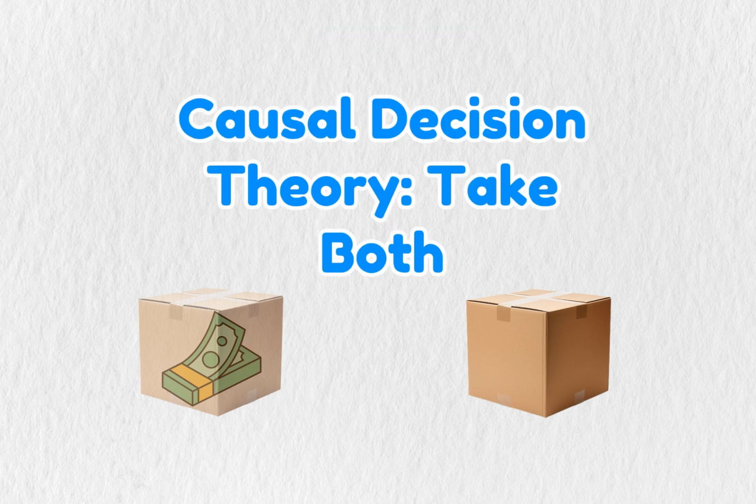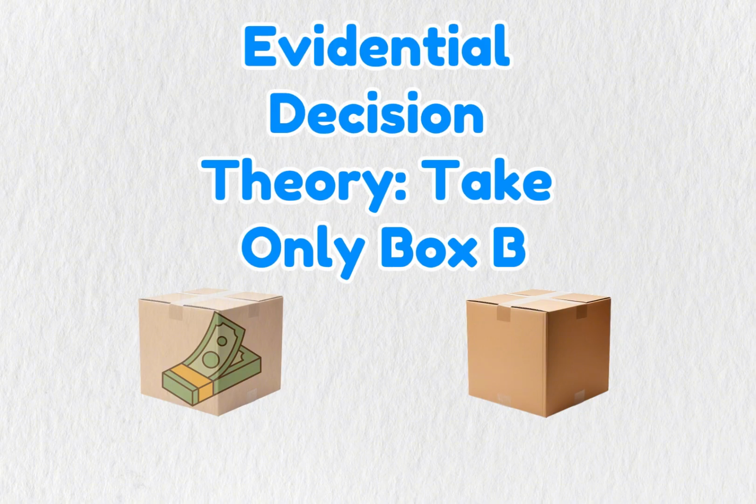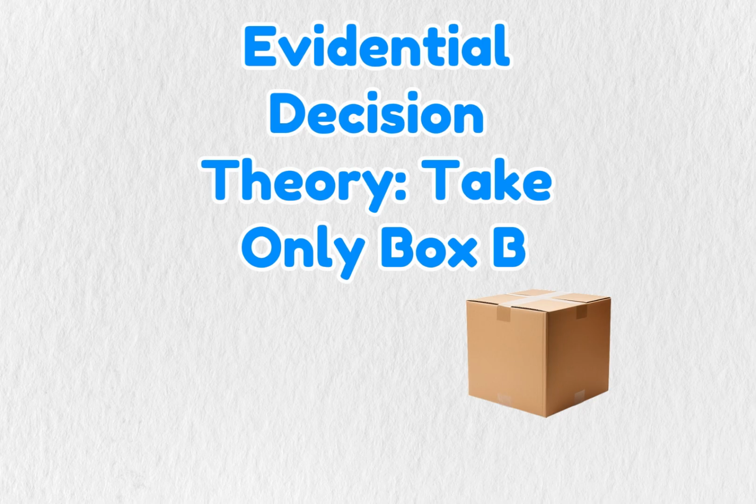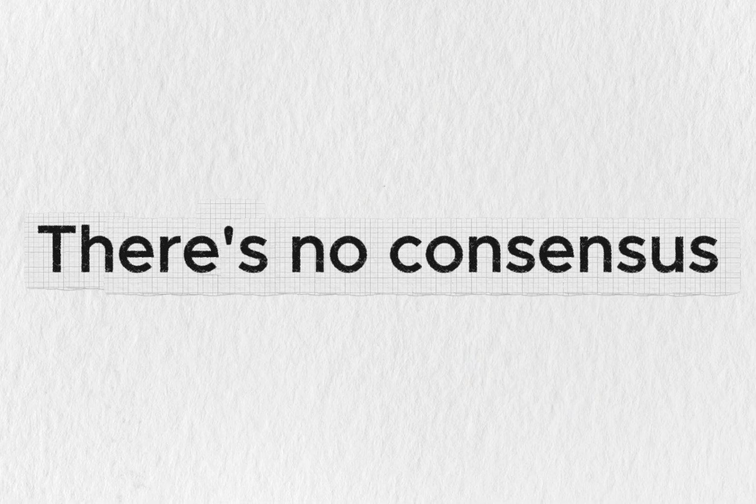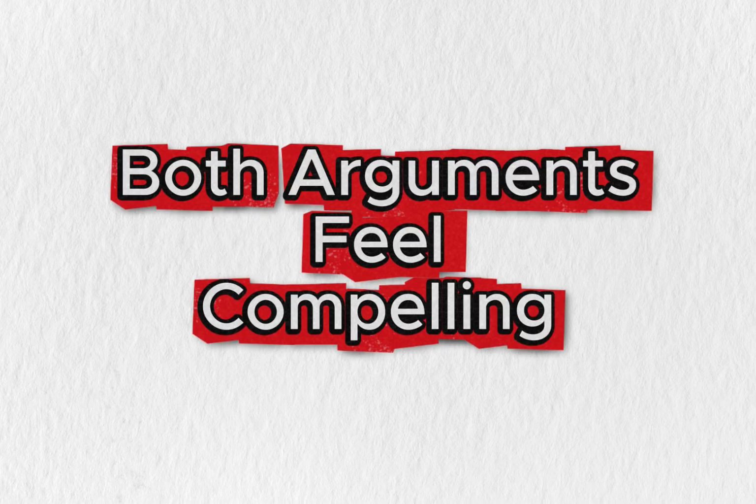Causal decision theory says take both. What's in the boxes is already determined, so you might as well grab the extra $1,000. Evidential decision theory says take only box B. Your choice is evidence of what the predictor foresaw. So one boxing signals you're the type who gets the million. There's no consensus. It's a paradox because both arguments feel compelling.